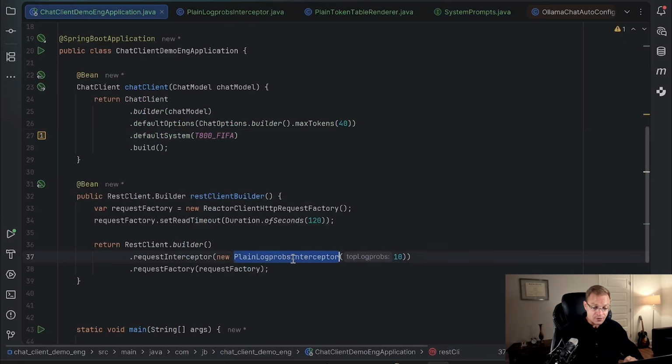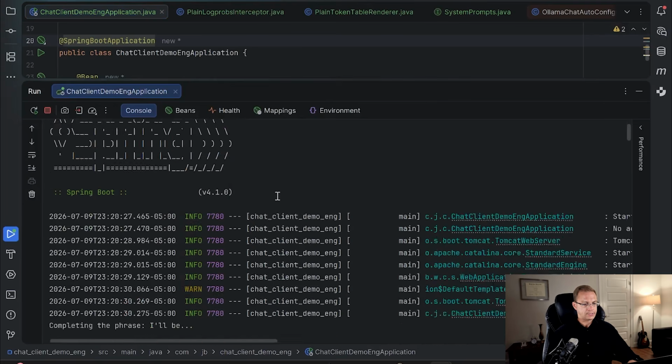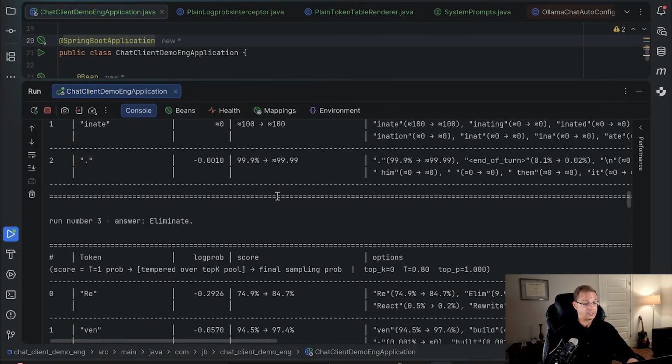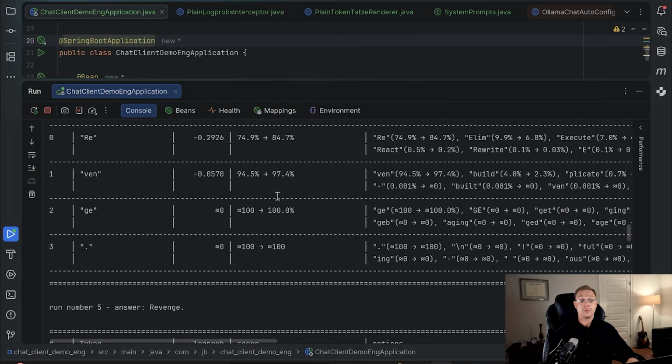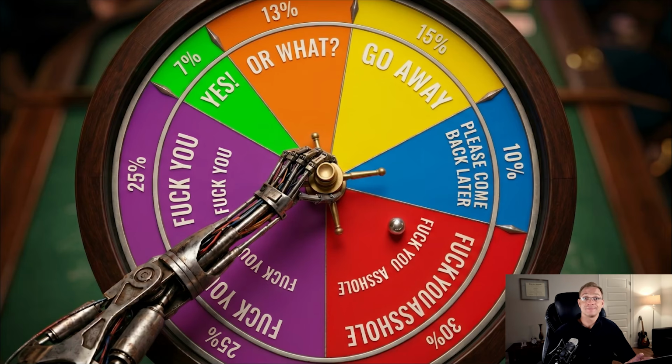And I'll switch the logger to a more advanced one for deeper insight into the power of ChatClient configuration. Let's run this. Let's see the result. Revenge. One more revenge. Eliminate. It seems like nothing good is waiting for the referee. About the logger: it takes into account 3 additional parameters we can configure, top K, top P, but we will start with the temperature.